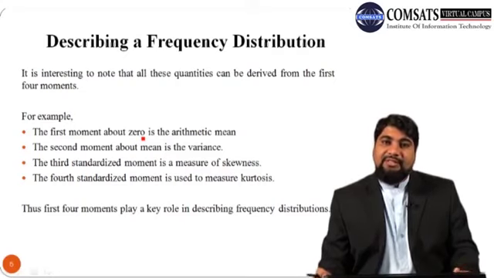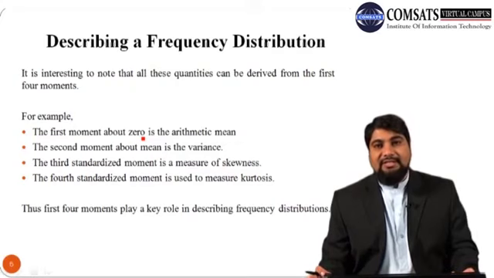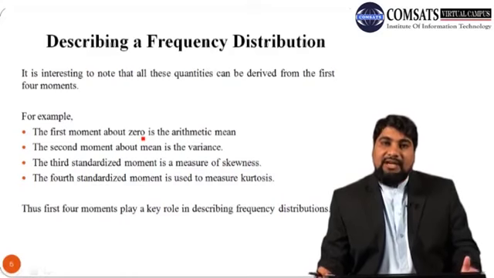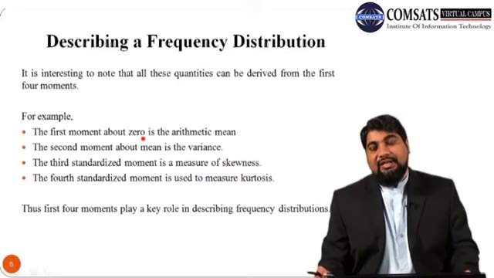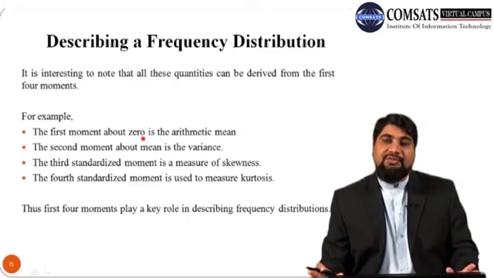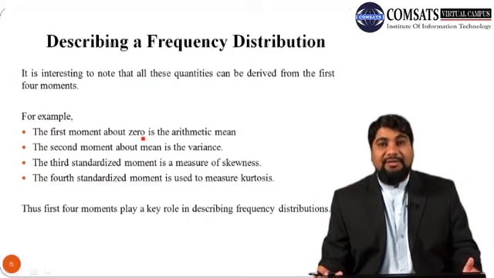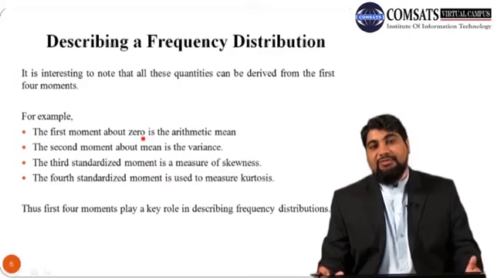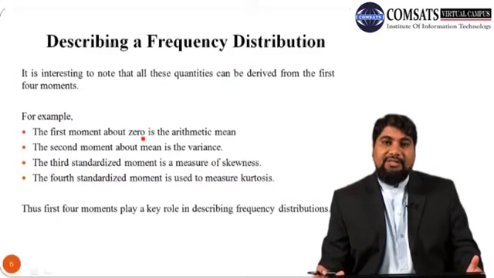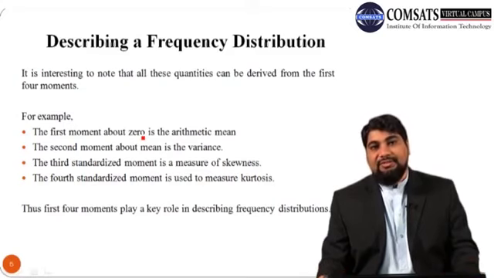We have been discussing the measures of central tendency, the measures of dispersion, the moments, the skewness and kurtosis. With the help of all these quantities, we can get the major characteristics of a frequency distribution. So we can explain our data properly using all these measures. This is the main advantage of studying all these topics.